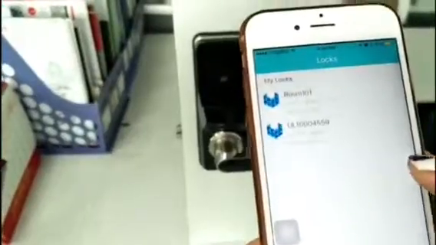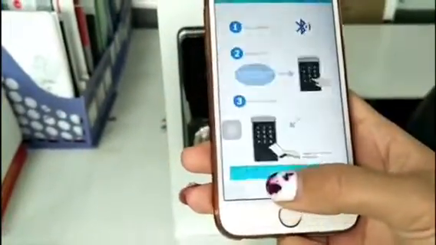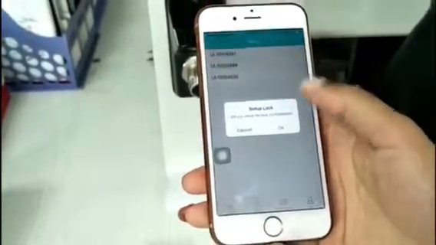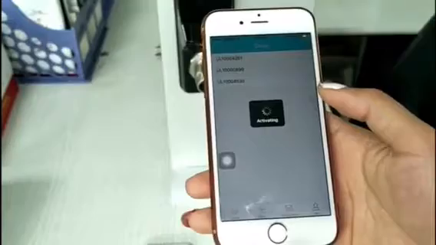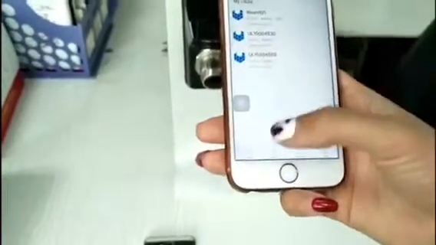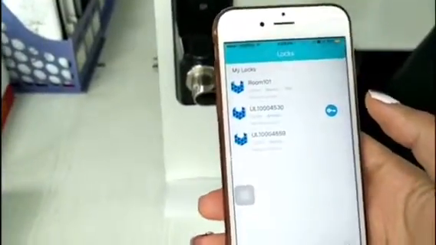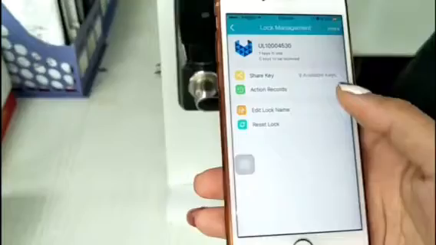To set up door locks, now we have the Bluetooth door lock on the list. We try. Here we can add the lock name.